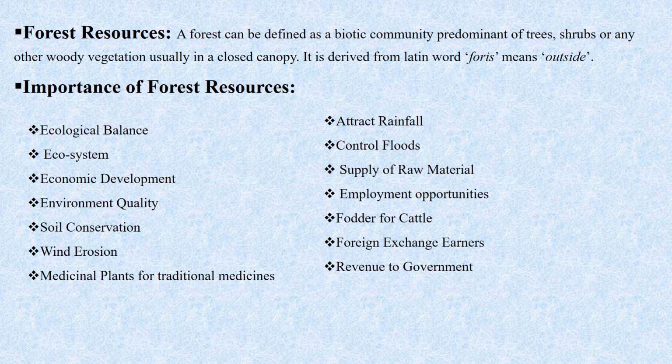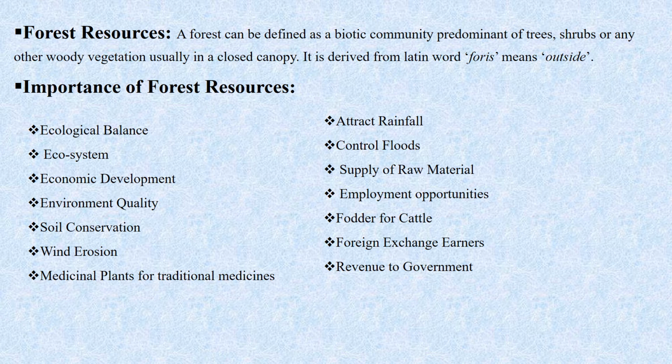So what is a forest basically? A forest can be defined as a biotic community predominant of trees, shrubs, or any other woody vegetation, usually in a close canopy. It is derived from a Latin word forestis, meaning outside.